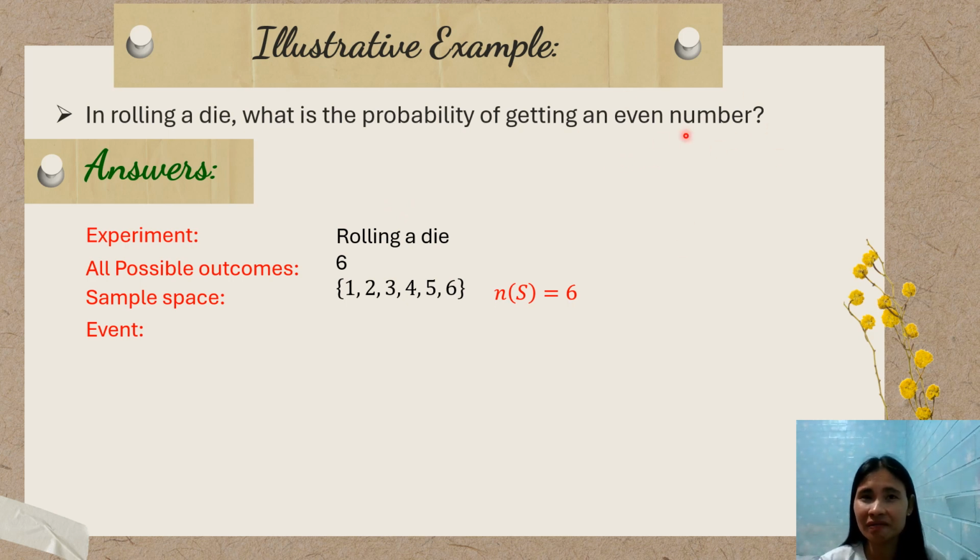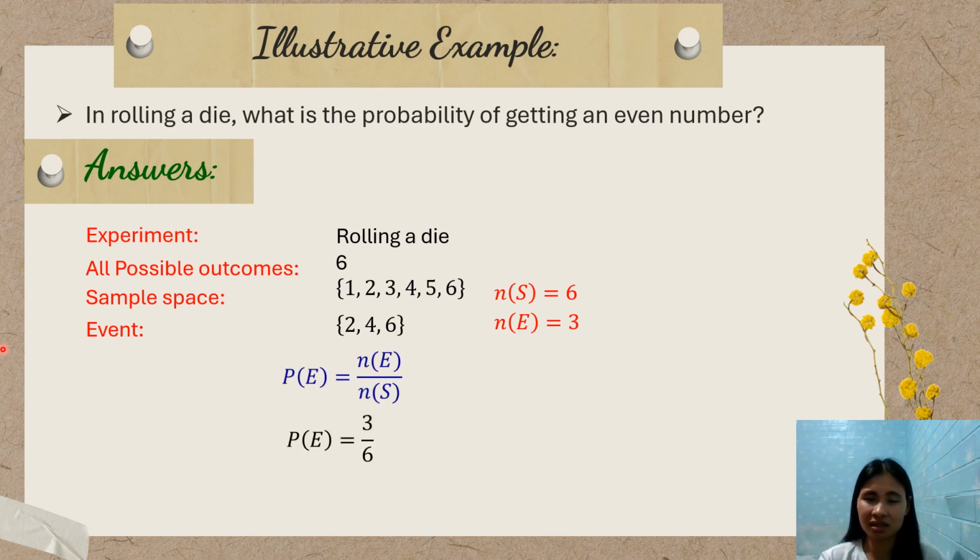So, when we say even number, meaning all numbers that are divisible by 2. From this expression, 2, 4, and 6 are the numbers that are divisible by 2, meaning the event has only 3 elements. So solving for the probability, that is 3 over 6. Then again, 3 and 6 are both divisible by 3, so simplify by dividing by 3 over 3, and that is equal to 1.